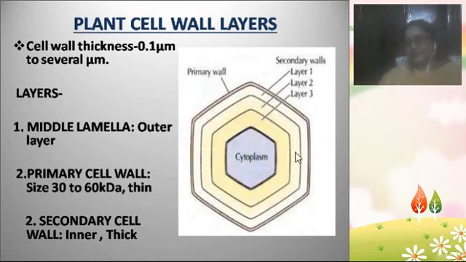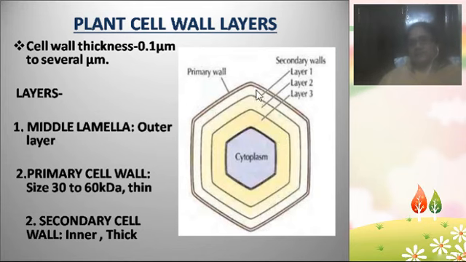the second layer, this one is the primary cell wall. And the light yellow colored layer which you are seeing is the outer layer, known as the middle lamella, and then this is the primary cell wall, and the inner one is the secondary cell wall. So the outermost layer is the middle lamella. The middle one is the primary cell wall, and this is the inner secondary cell wall.